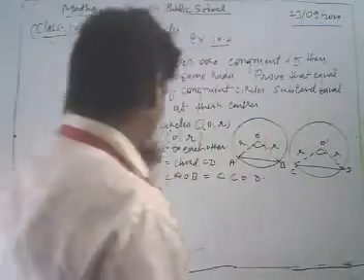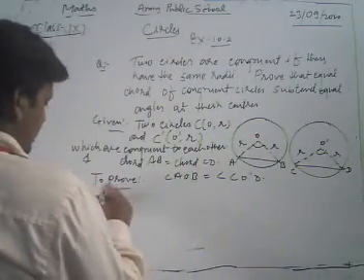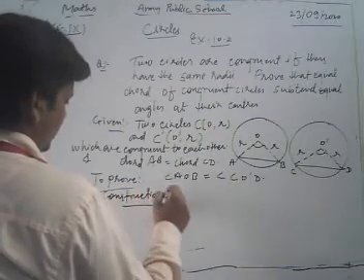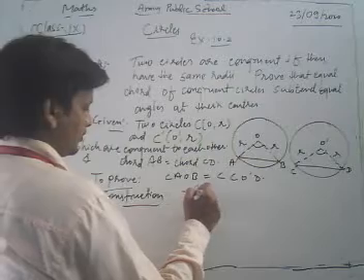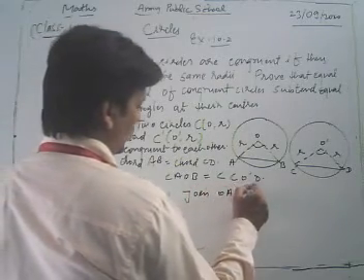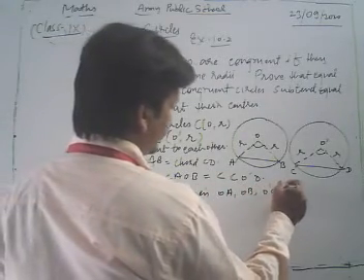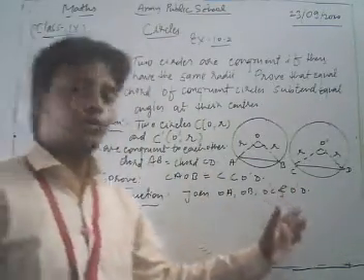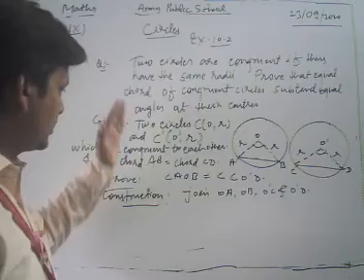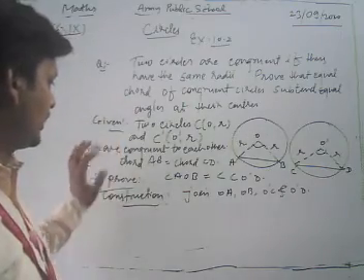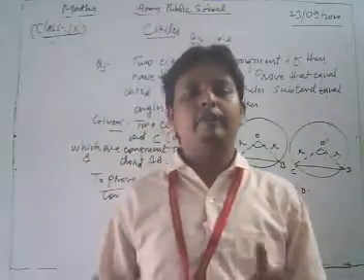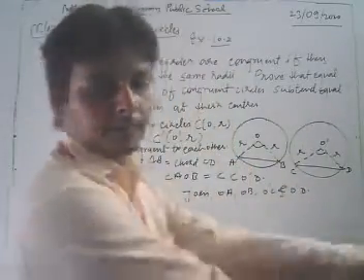Now look, we have to do some construction. In the construction we join OA, OB, O dash C and O dash D. This is the construction. There are some important steps: first you write the given, then to prove, then the construction if any. After that you write the proof.